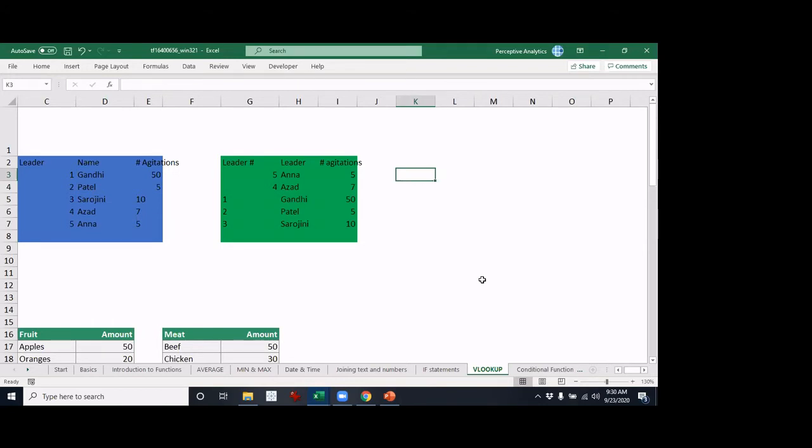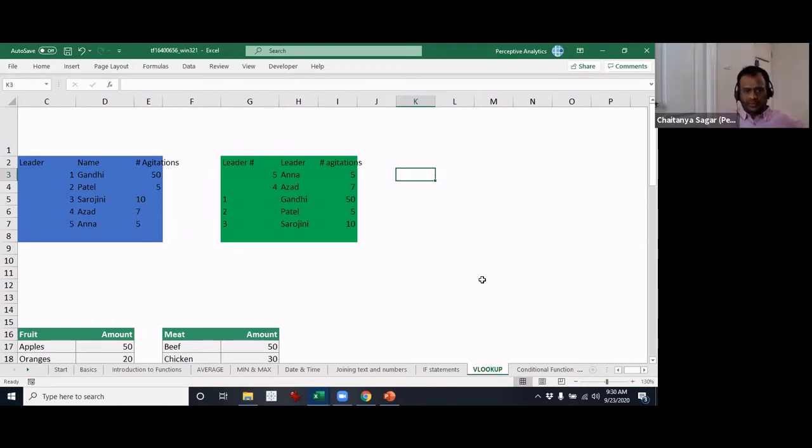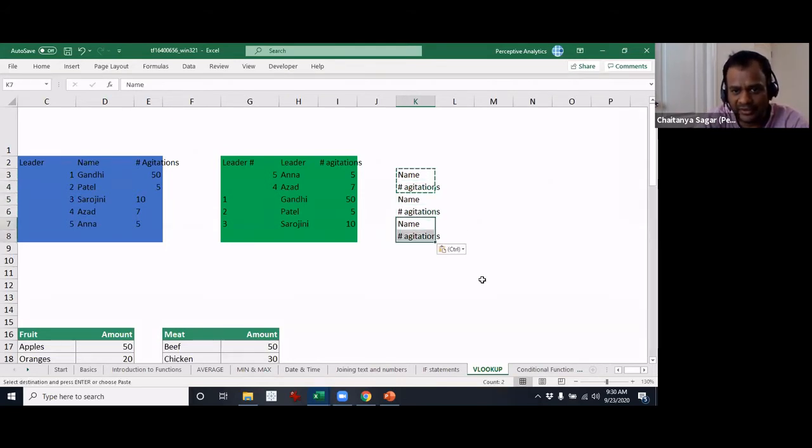So let's say the output that we want is either a name or number of agitations. For some it is name, for some it is agitations. It's not uniform for everyone.